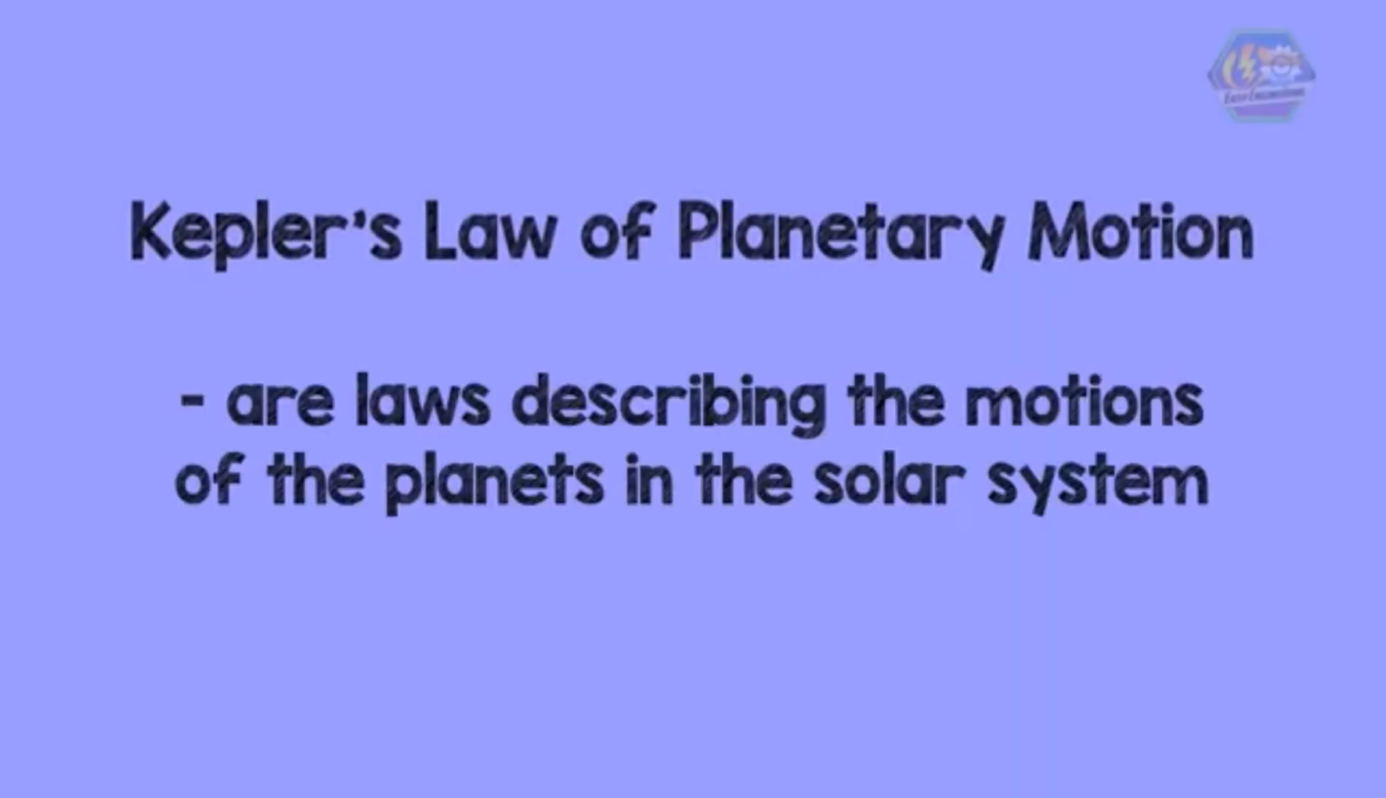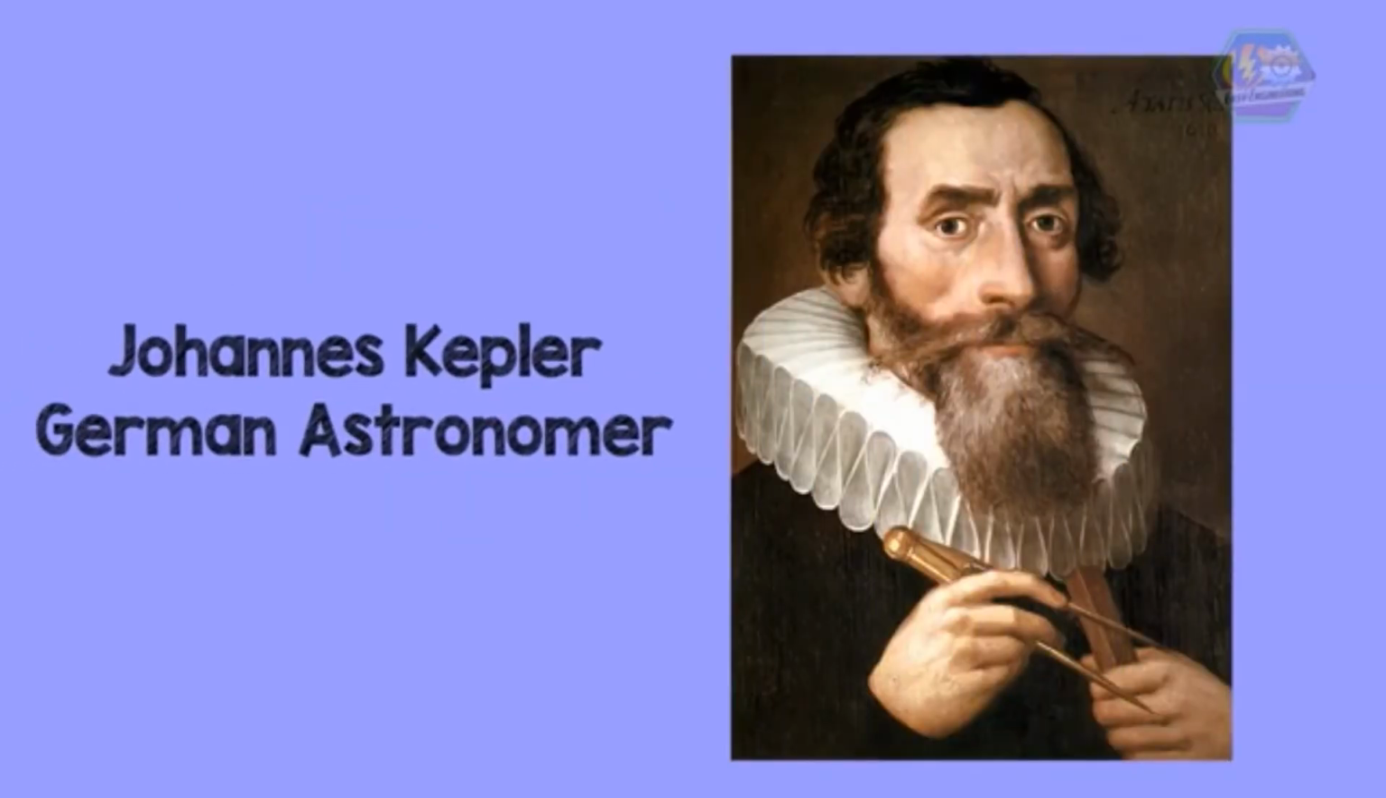So planetary motion are laws describing the motions of the planets in the solar system. They were derived by the German astronomer Johannes Kepler. There are three laws of planetary motion. Let us talk about them one by one.